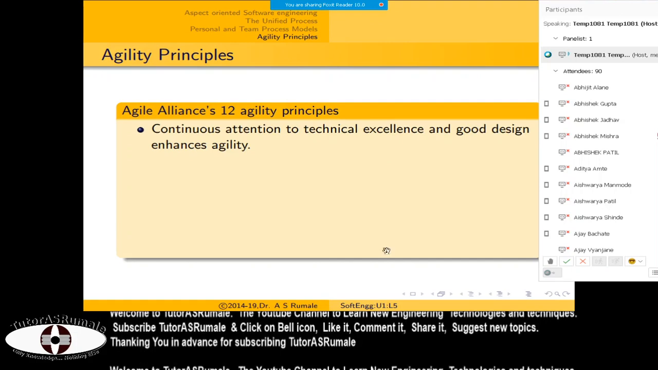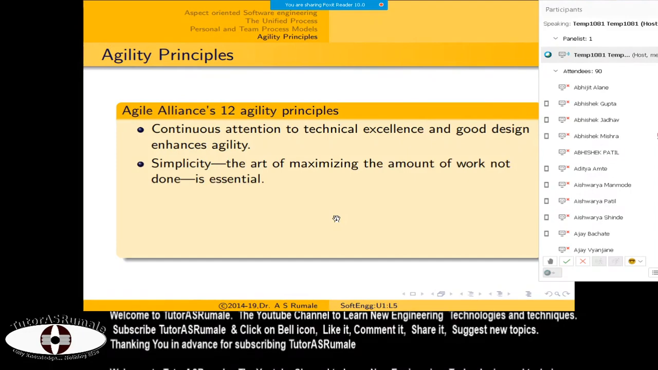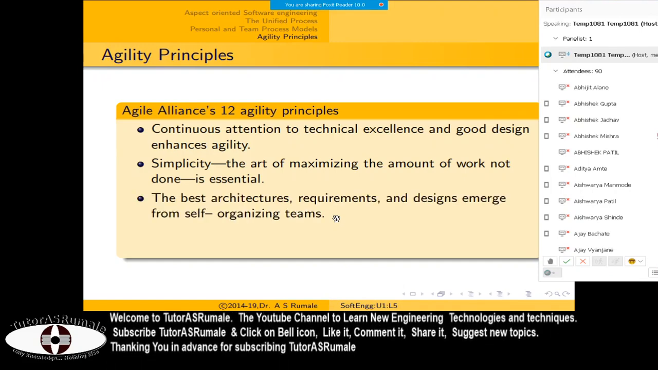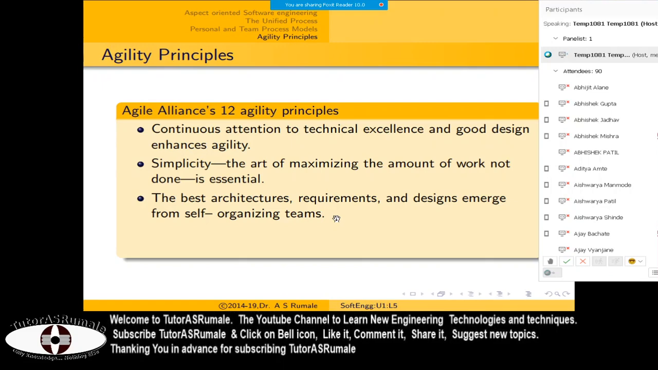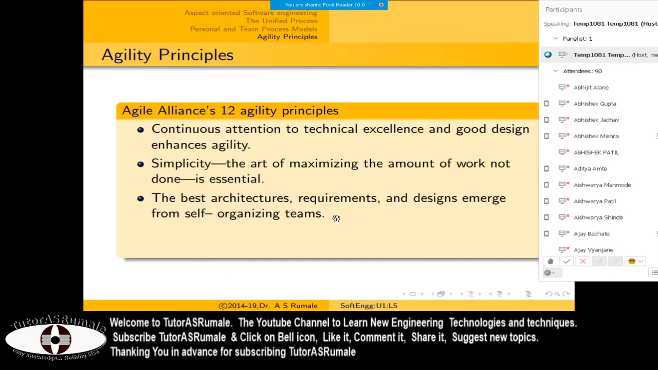Then the agile process has continuous attention to technical excellence and good design. So technical excellence is always there. You are checking simplicity, and keep it simple and stupid is the best principle in agile. So simplicity must be there. Then the best architectures, requirements, and designs emerge from PSP and TSP. When you have the Personal Software Process and the Team Software Process, you can go with TSP and PSP for the best architectures and requirements.